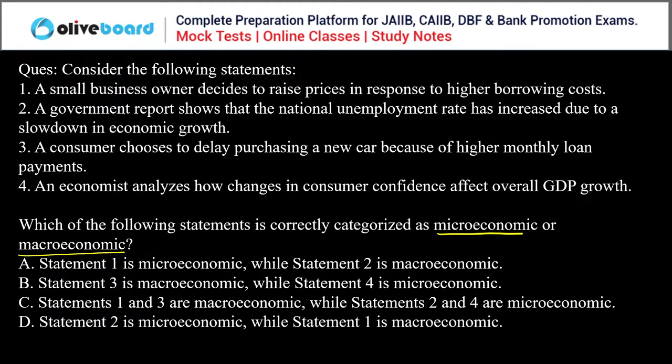Very easy. Sunil has said C, and everyone else?